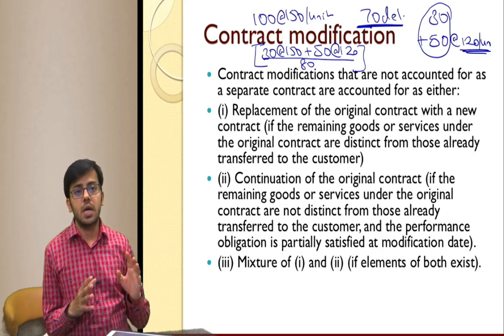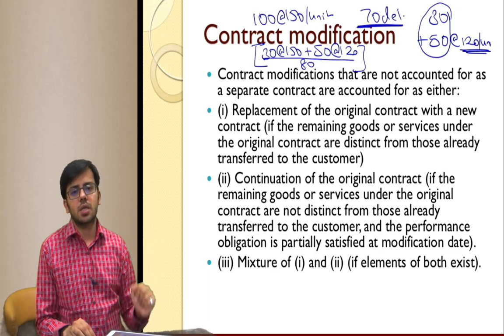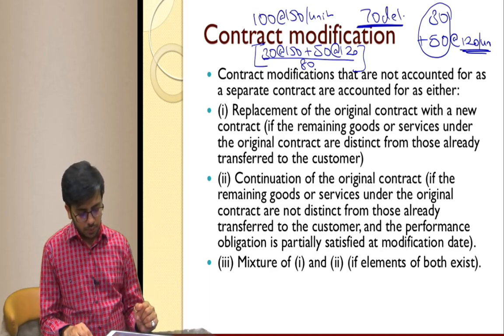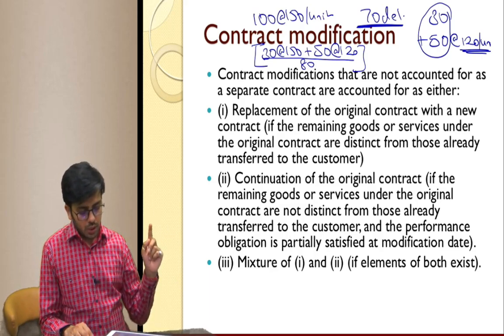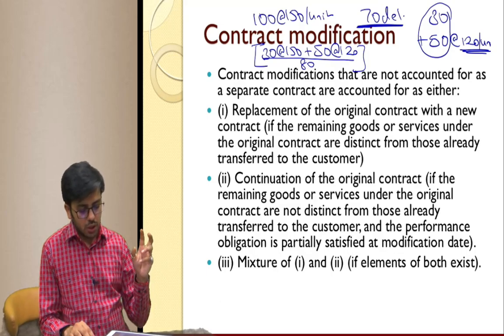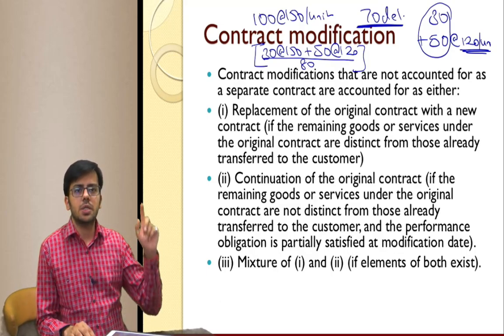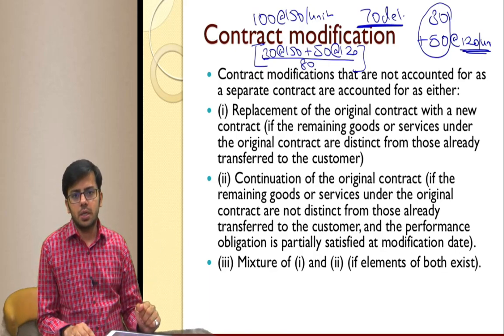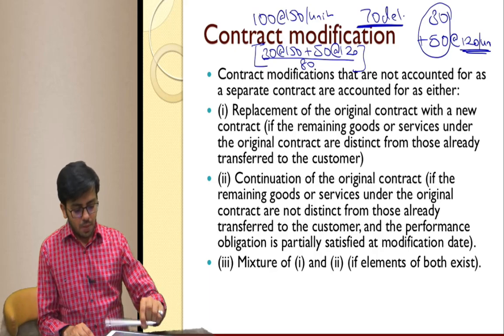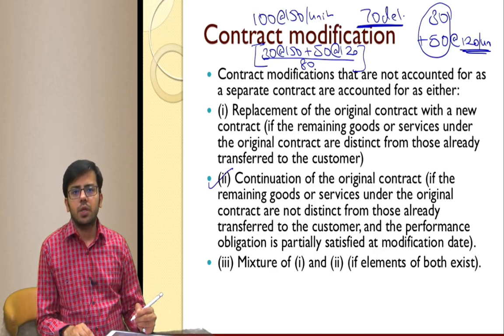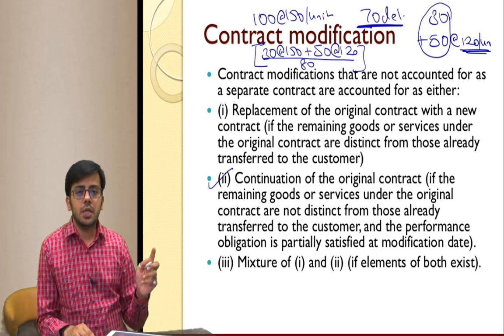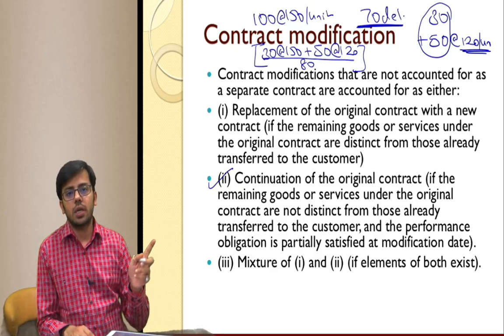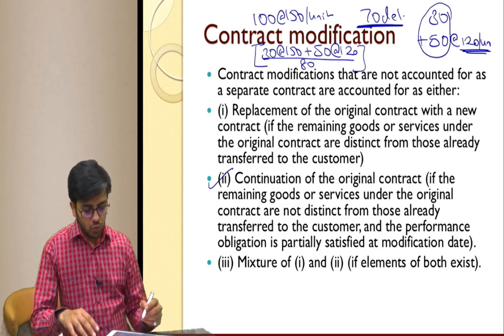Okay, if they are distinct goods, this is how the accounting will be done. Replacement of original contract with new contract. If the remaining goods under the contract are distinct, the remaining is 30 of existing and 50 new, which are distinct from the already performed contract. But if they are not distinct, then an adjustment is done to the existing contract as well. What do I mean by that? Let me just show you in short.